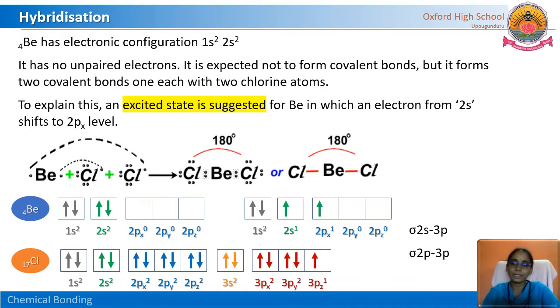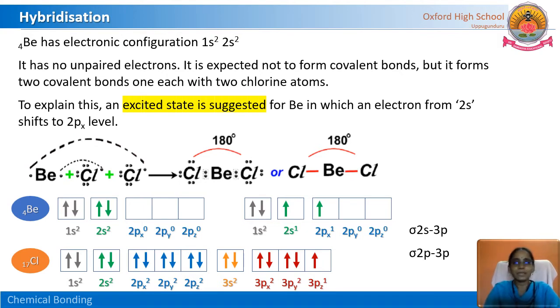The bond strength will be different, the bond angle should be different, and finally the shape of the molecule should not be linear. But what makes beryllium chloride linear, with the bond angle between beryllium and chlorine being 180 degrees?